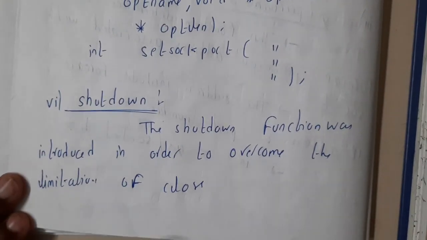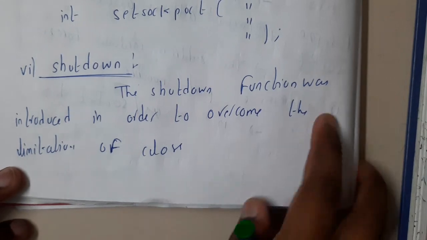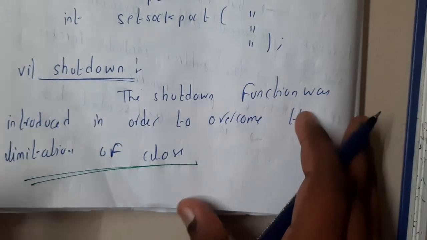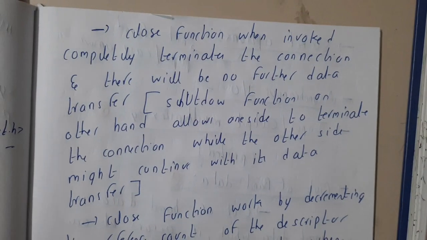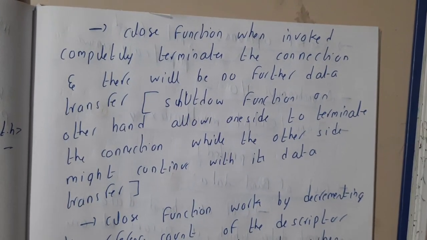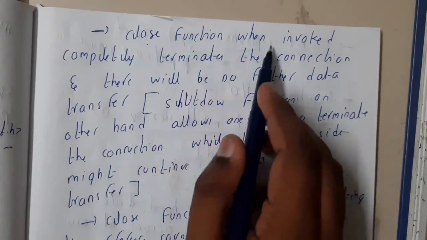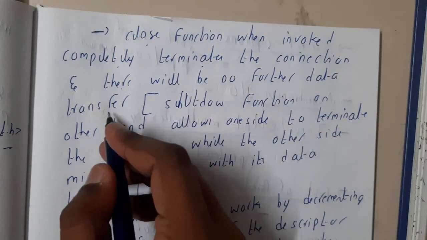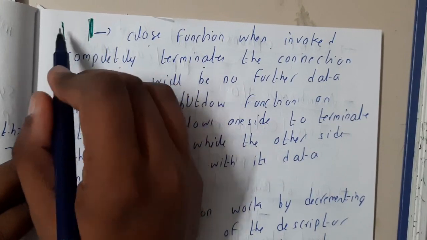Similarly, shutdown. If you check among all, you will observe the major advantage in shutdown only. The shutdown functionality was introduced in order to overcome the limitations of close. In our last lecture we discussed close, and close has some disadvantages. To overcome those disadvantages, we came up with shutdown. The first disadvantage is that when the close function is invoked, it completely terminates the connection, and there will be no further data transfer. Assume that there are two hosts, a client and a server, transferring data.